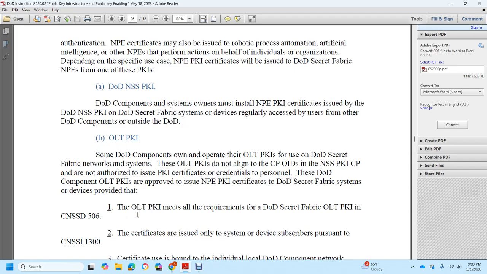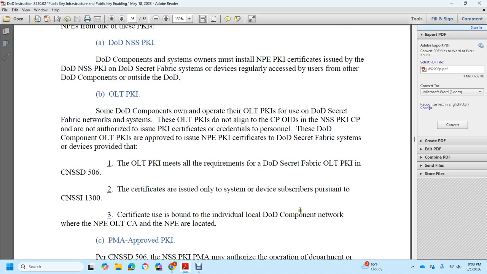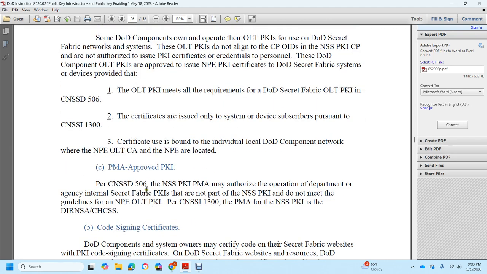The OLT public key infrastructure meets the requirements of DoD Secret Fabric OLT public key infrastructure under CNSSP 506 and the certificate issued to the system that describes subscribers pursuant to CNSSI 1300, with a bound individual local DoD component number where the OLT certificate authority and NPA are located at a PMA approved public key infrastructure per CNSSP 506. The NSS public key infrastructure PMA authorizes the operational department or agency internal Secret Fabric public key infrastructure of the NSA public key infrastructure design guidelines, NPE OLT public key infrastructure, per CNSSI 1300, PMA.